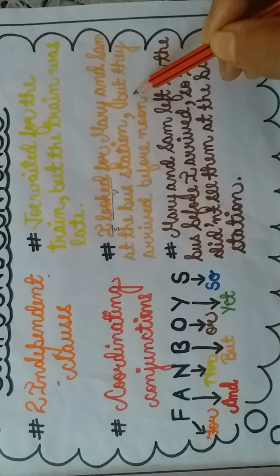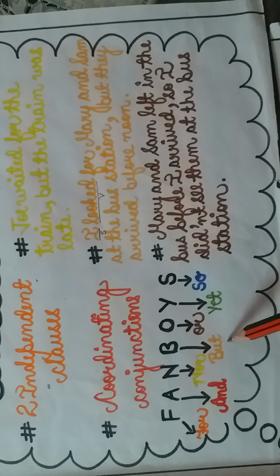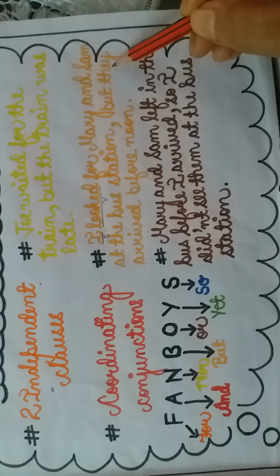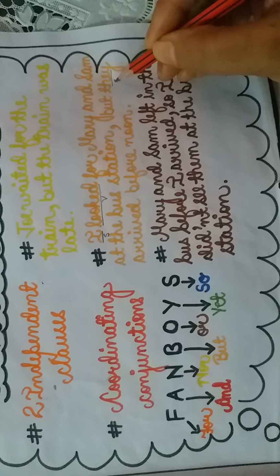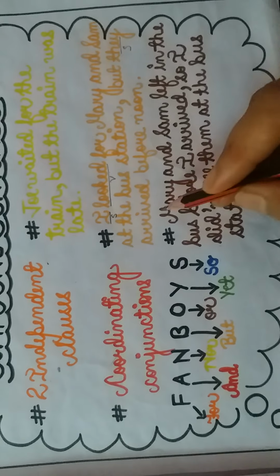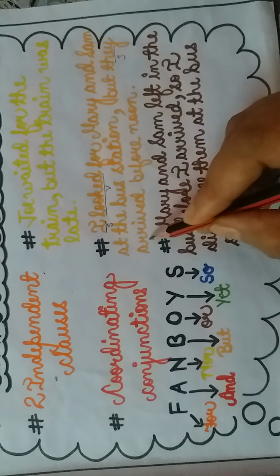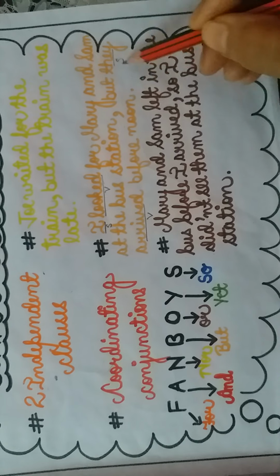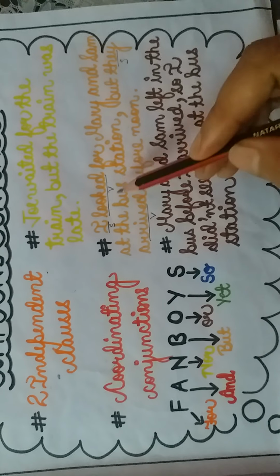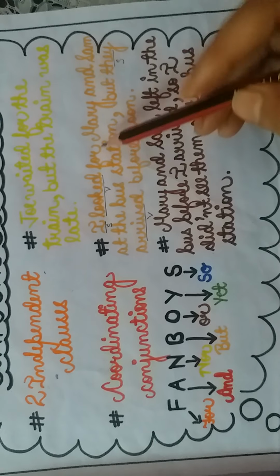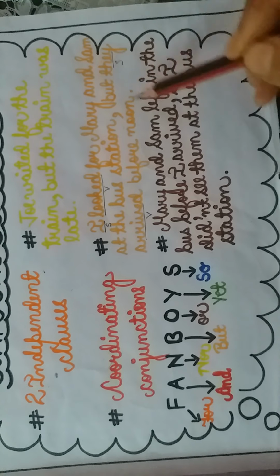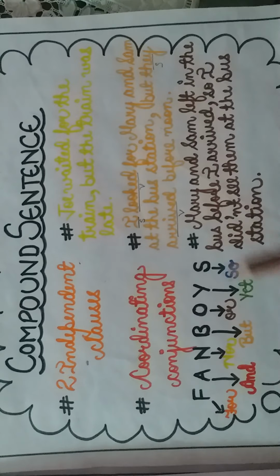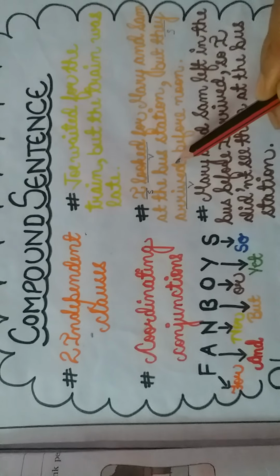The next, but, it's a coordinating linker, right? Then they arrived before noon. They is our subject here. And the next is arrived before noon. This is our verb. They arrived before noon. Another independent clause. Two clauses. One clause up to here and the second clause joined by a coordinating linker. So it is our compound sentence.